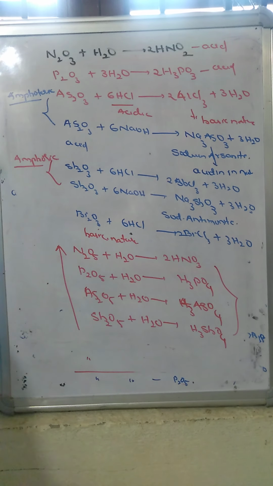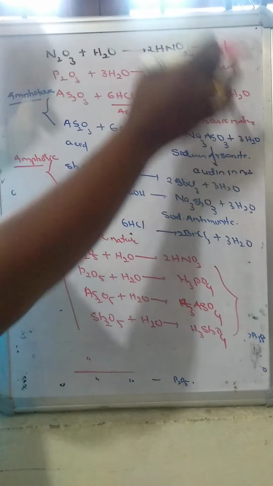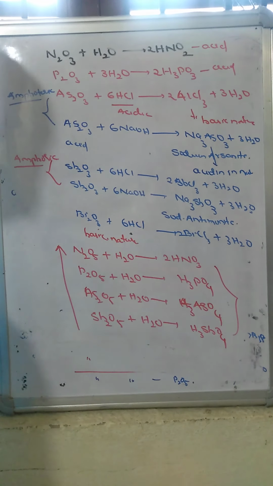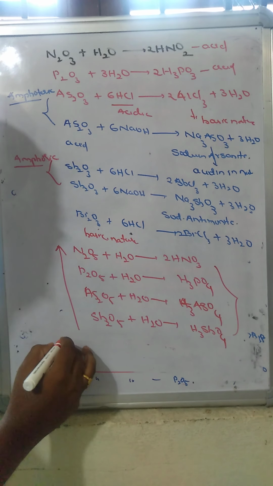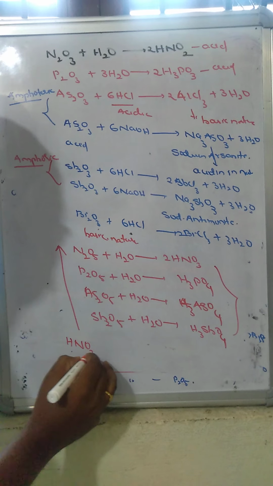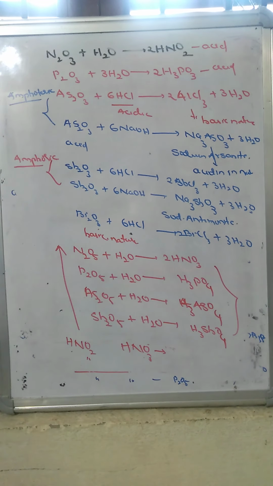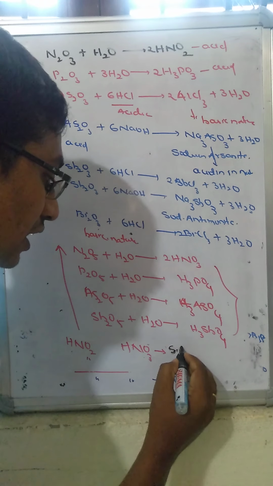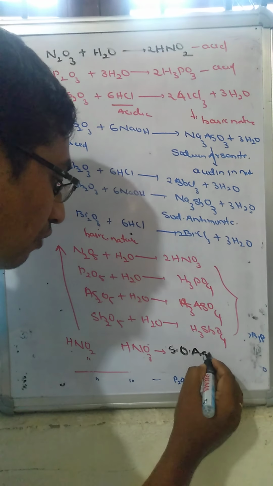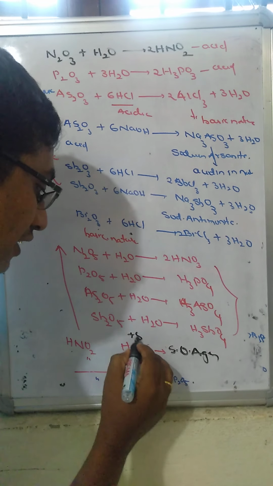Okay, so we will see that nitrous acid HNO2 is there and HNO3 is there. So HNO2, when compared to HNO3, can act as the strongest oxidizing agent. Why? Because in HNO3 the oxidation state is +5 and in HNO2 it is +3.